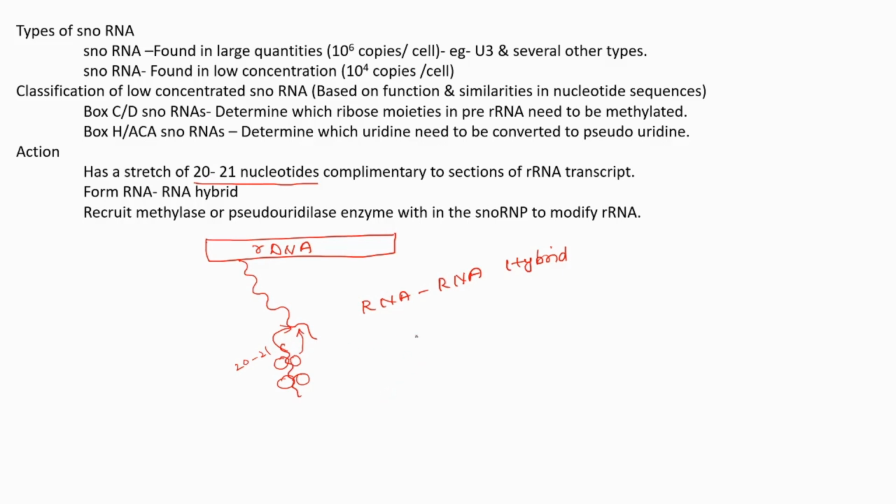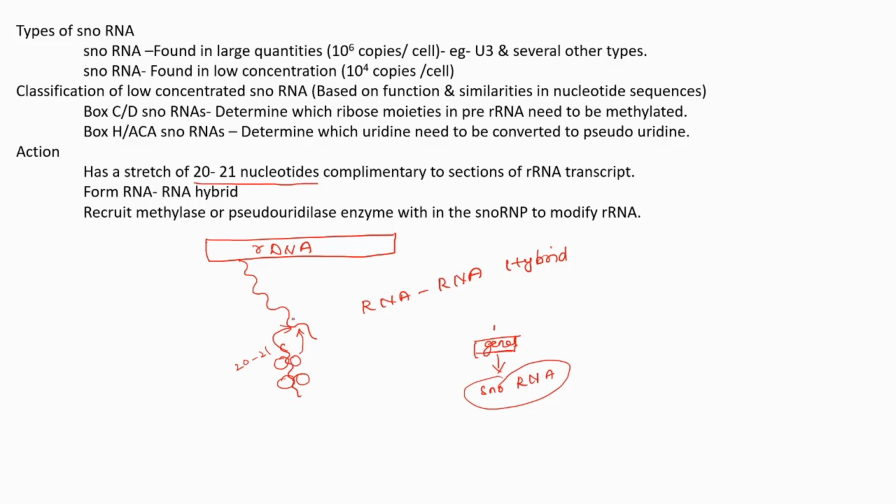Okay, and in case the genes coding for this snoRNA are absent, or if they are mutated, what will happen? That snoRNA will not be transcribed or formed in that particular cell, and as a result, what will happen?